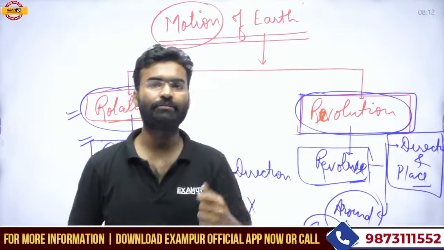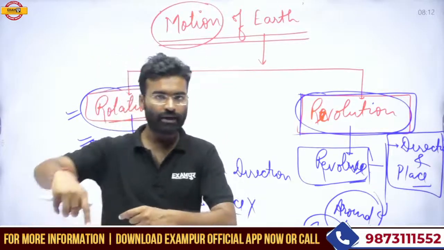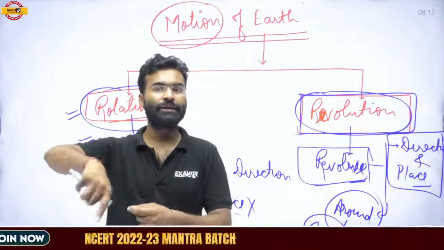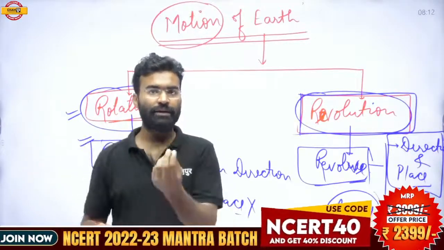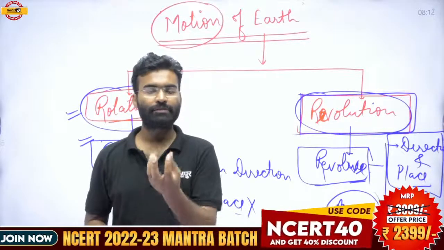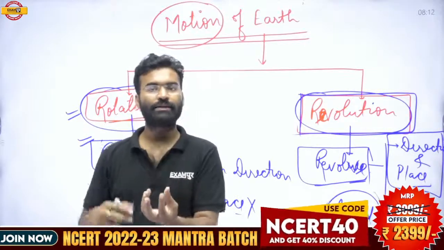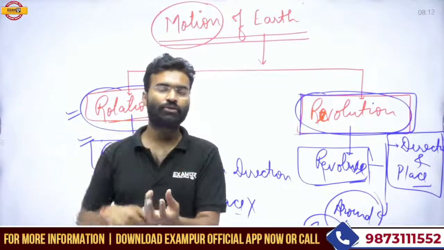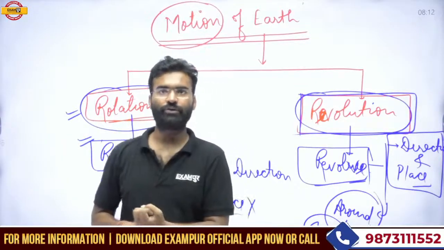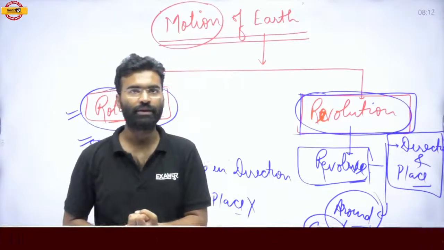If you go to any temple and start to revolve around it, in Hindi it is called parikrama. The idol of the god is the center point, and around that idol you revolve. This type of movement is called revolution.